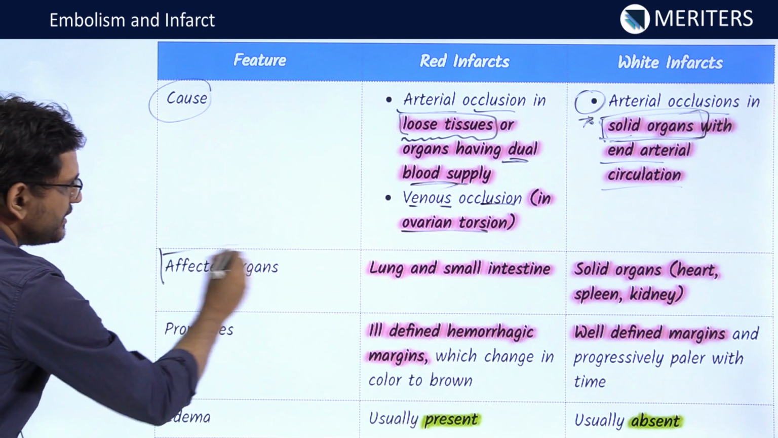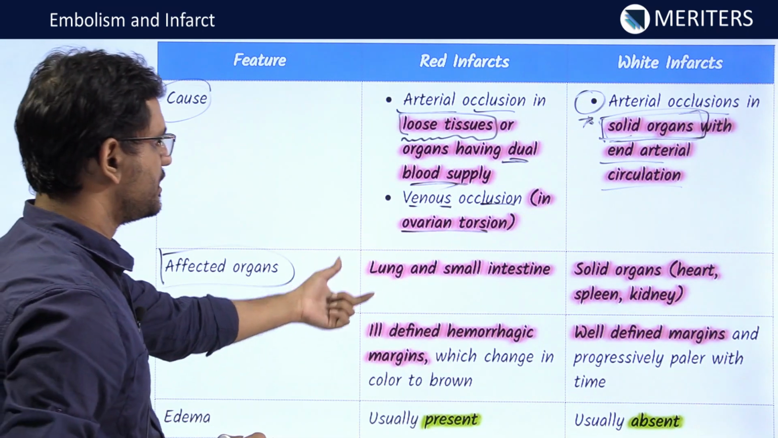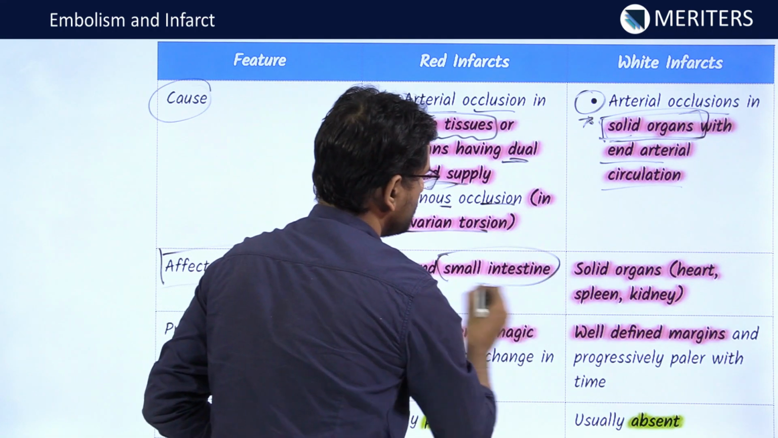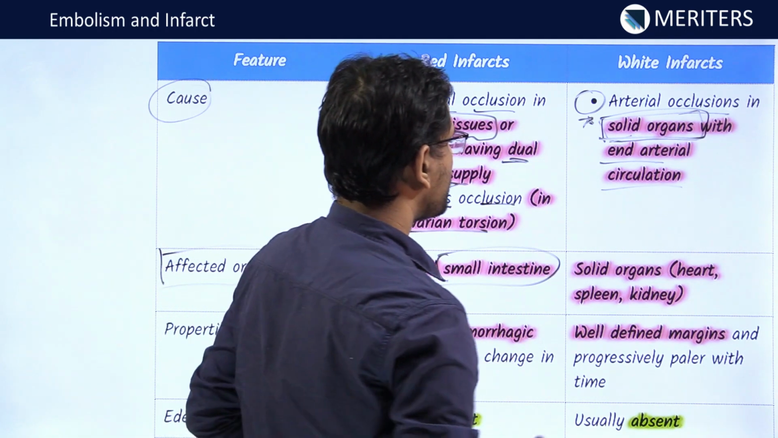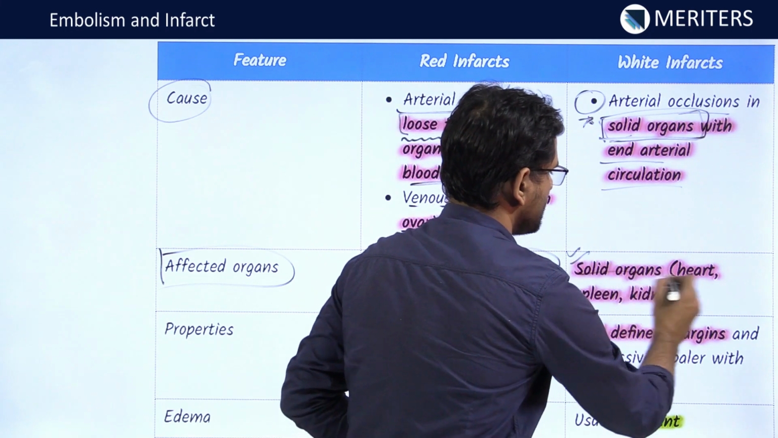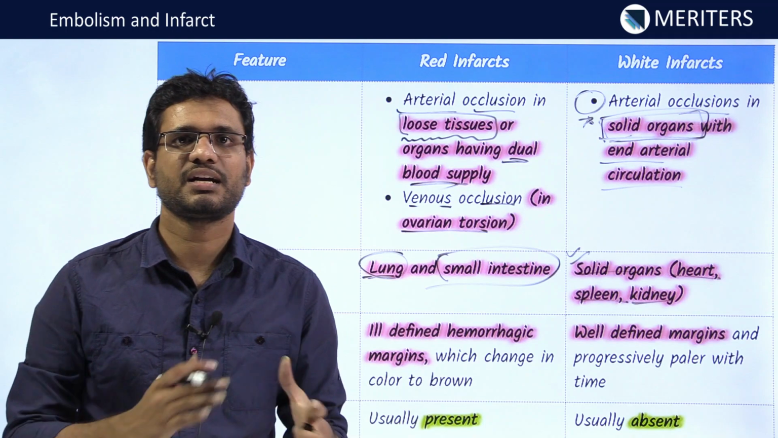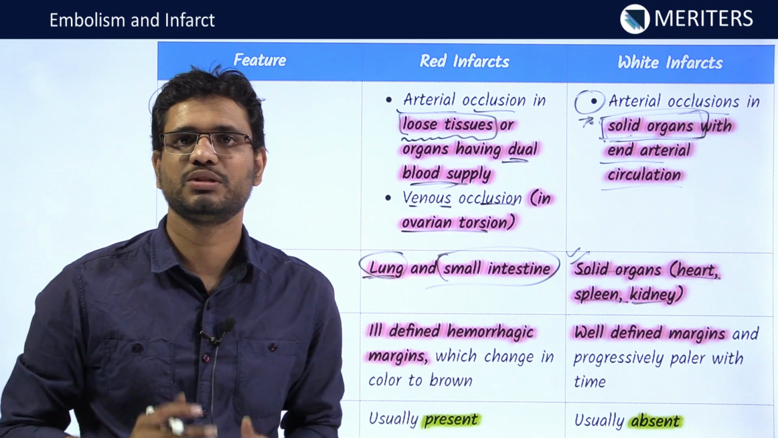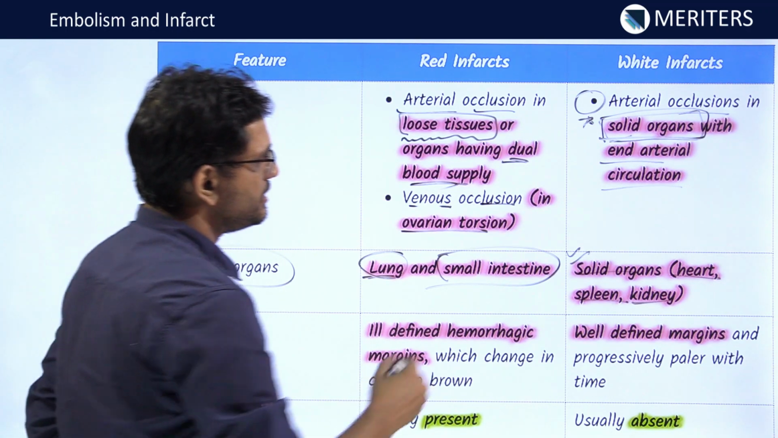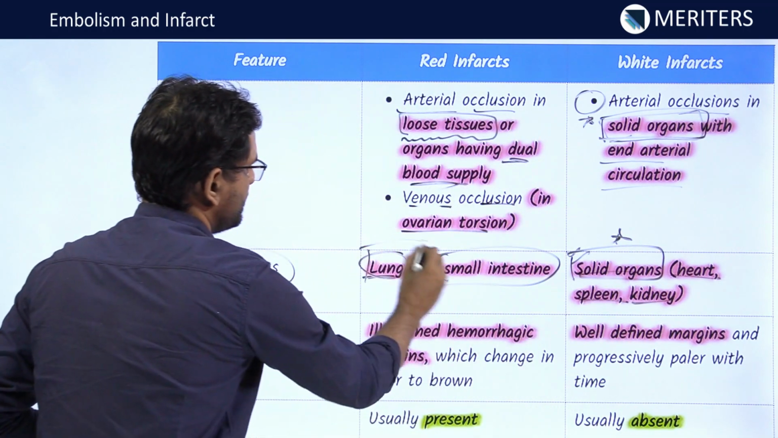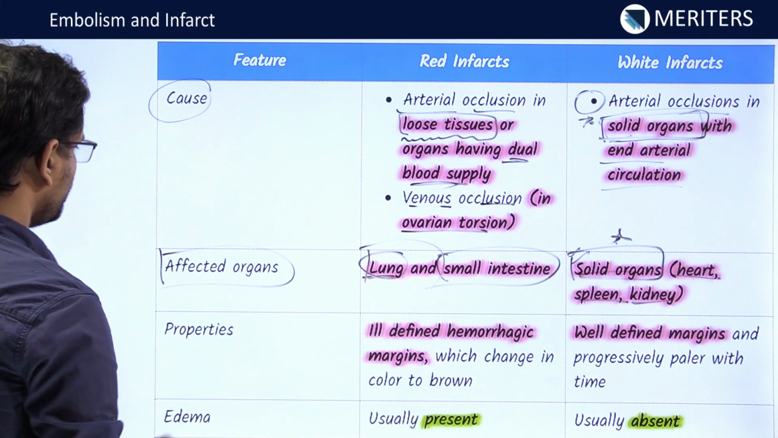Now the affected organs. The most commonly affected organs here will be the hollow organs, the lung and the small intestine, while the white infarct will be more seen in the solid organs like heart, spleen and kidney. So remember, they can give you any cross section, a cut section as a picture, and they can ask you the type of infarct. So you can choose that by knowing whether it is a solid organ or a hollow organ, right?